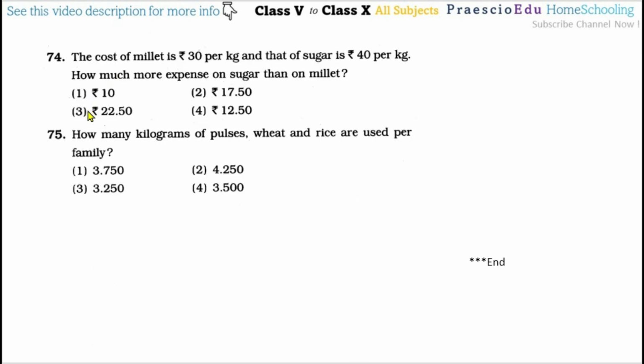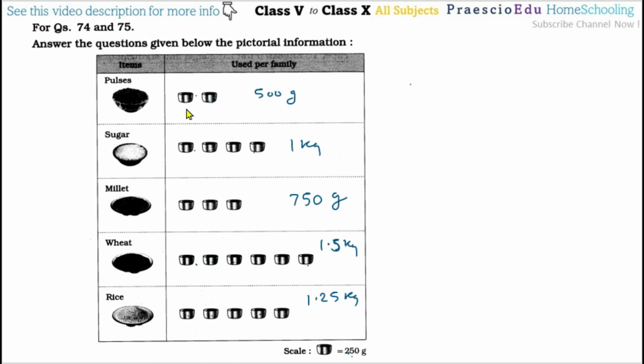Question number 74: the cost of millet is rupees 30 per kg, and that of sugar is rupees 40 per kg. How much more expense on sugar than the millet? Both rates are per kg. For one family, the sugar consumed is 1 kg, that is 40 rupees. But the millet consumed is 750 gram, or we can say 0.75 kg, and the rate of 1 kg is rupees 30.